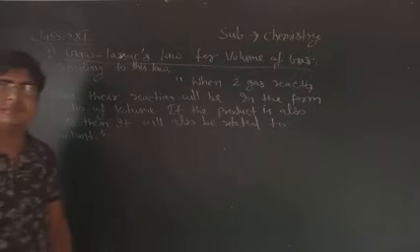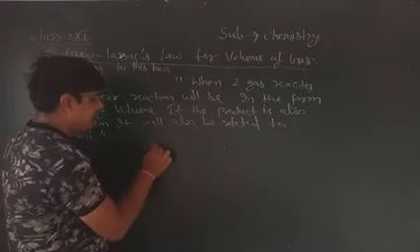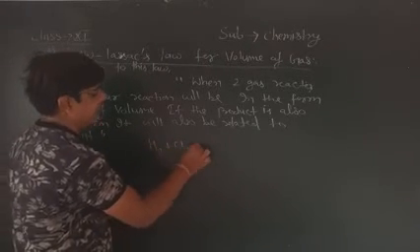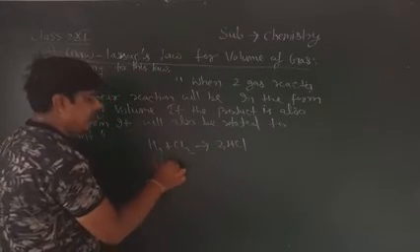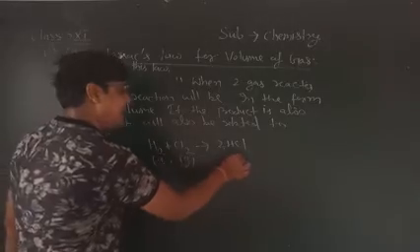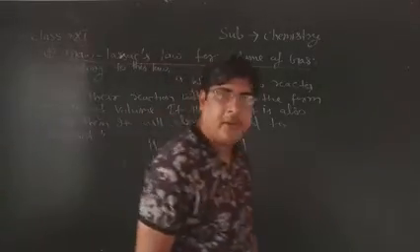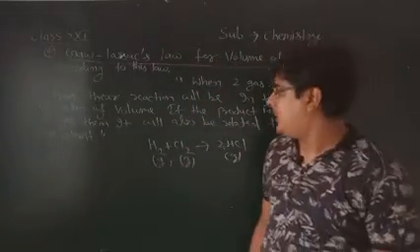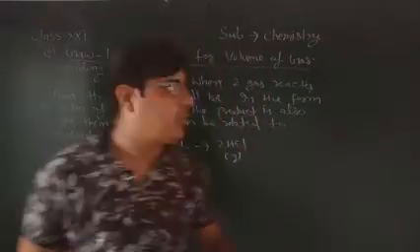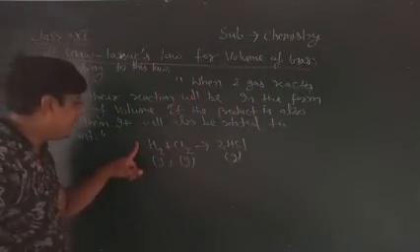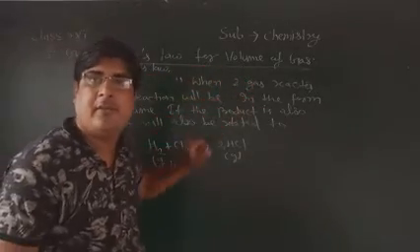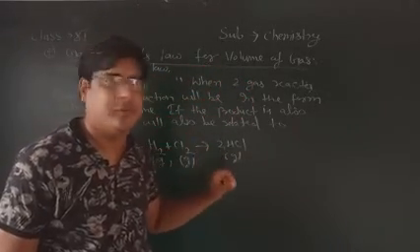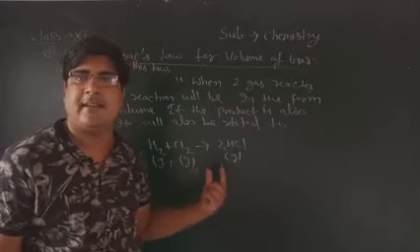Let's see the example. Hydrogen and chlorine form HCl. Hydrogen is gas, you know very well, and chlorine is also gas. HCl is also gas. So how will you write it? You will have to write it according to Gay-Lussac law for volume, because all the reactants are gas.